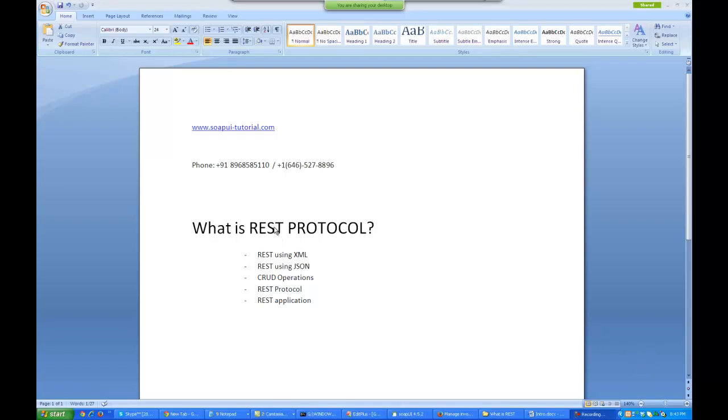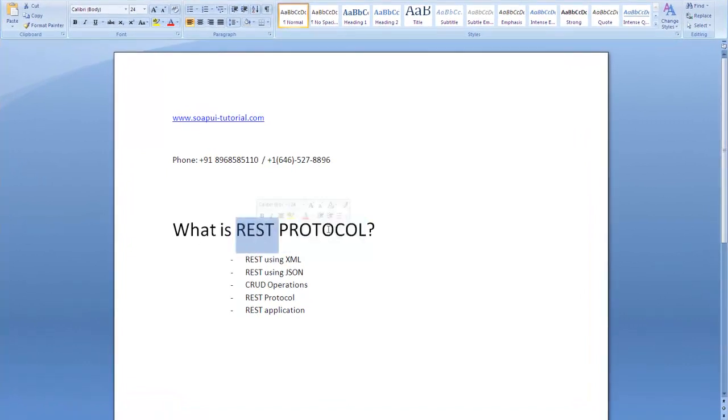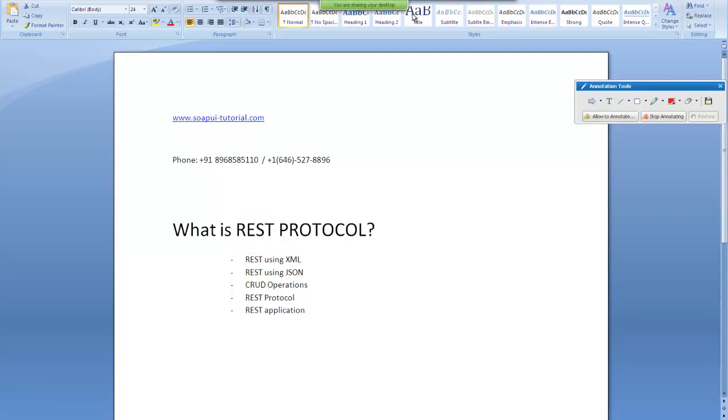Now earlier I had explained to you about the SOAP protocol, what it is and how it can be used. Now let's look at the other protocol, the REST protocol, which is also used to implement web services. REST is more free than the SOAP protocol. In the SOAP protocol we have a predefined WSDL file according to which the request should be formed and the response should come up. Right, you had seen that, right? We had a WSDL file in the SOAP protocol.